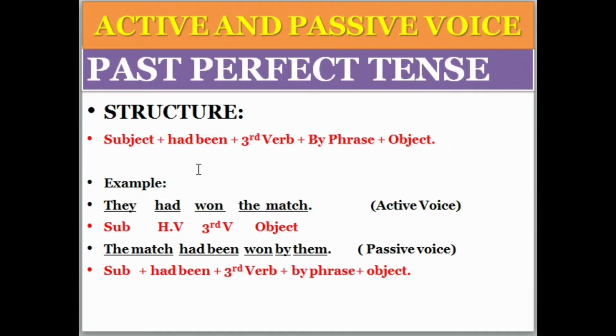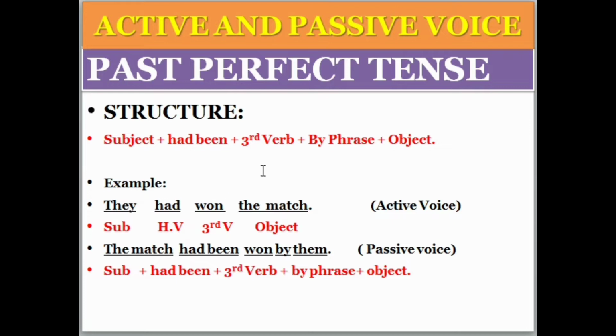And all perfect continuous tenses cannot be changed into the passive voice. Their change is impossible. Like the present perfect continuous tense cannot be changed, the past perfect continuous tense cannot be changed, and the future perfect continuous tense cannot be changed. These three tenses cannot be changed into passive voice.